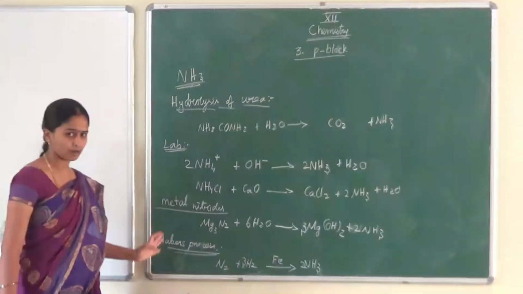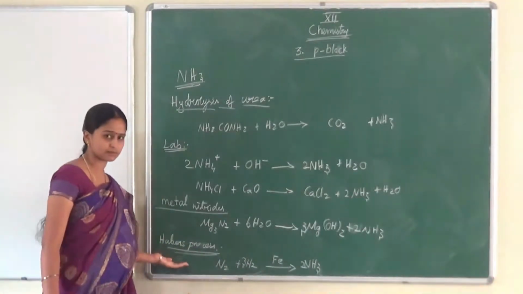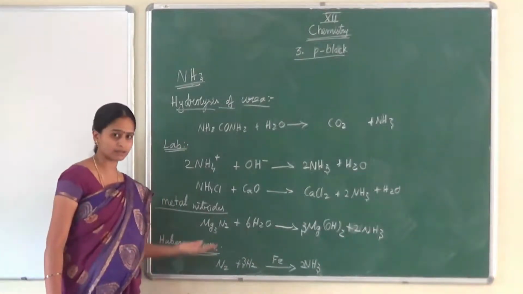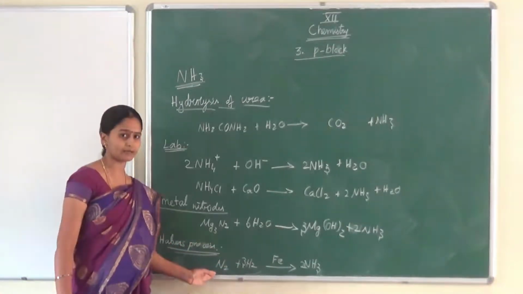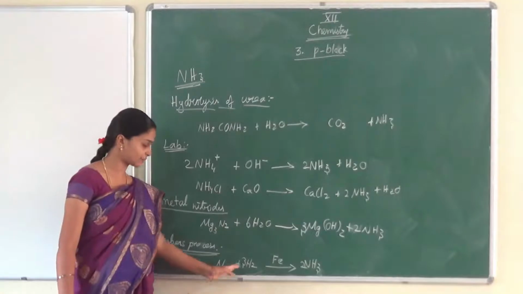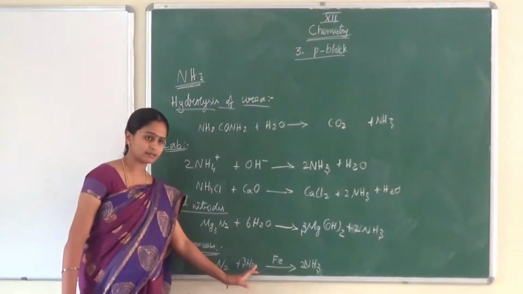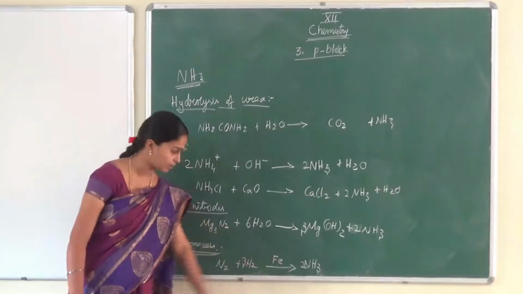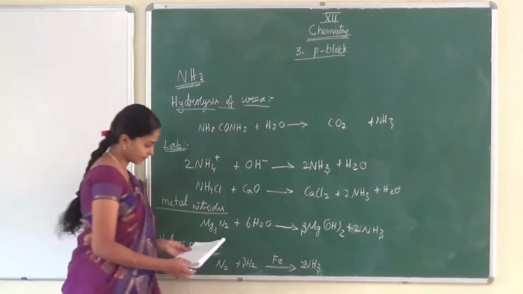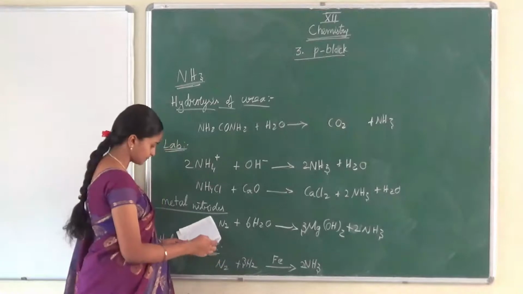A large amount of ammonia is prepared by this Haber's process only. So where are we getting the large amount of nitrogen and hydrogen mix? From the atmosphere, by liquefaction of air, fractional distillation method, we are getting nitrogen, and in the syngas water gas process we are getting hydrogen. So that we are getting the ammonia here. Then the temperature required for this one,